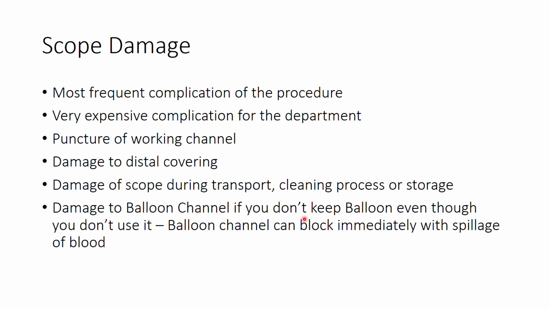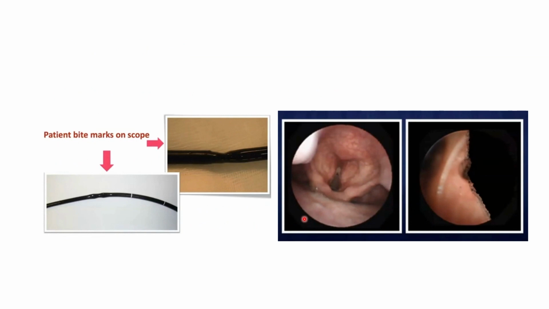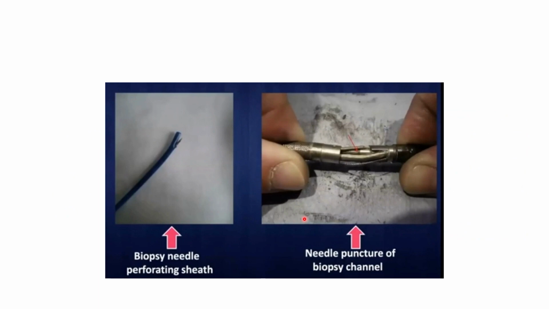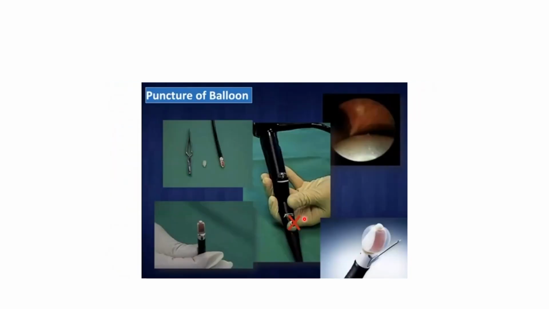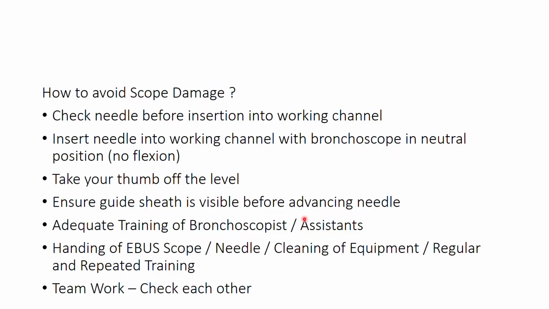Even if you don't want to inflate the balloon, keep the balloon inside. Otherwise, it can block immediately with a spillage of blood. Other causes include patient bite marks on the scope, biopsy needle perforating the sheath, needle puncture of the biopsy channel, needle puncture of the ultrasound cable, wrong placement of the EBUS scope in the carrying tray, and puncture of the balloon.